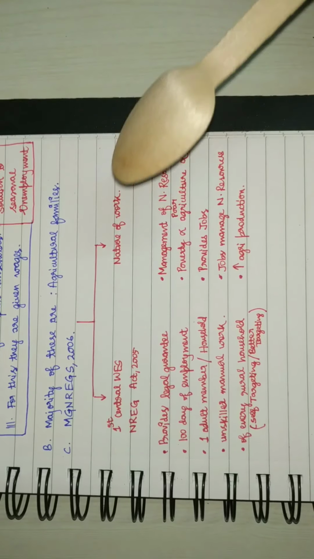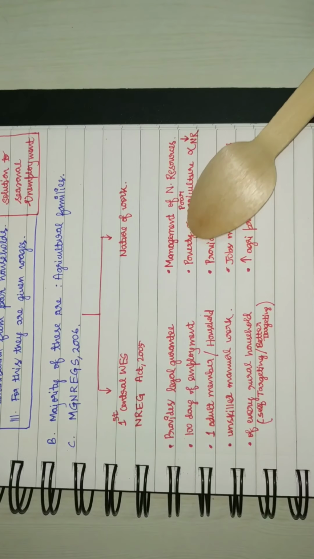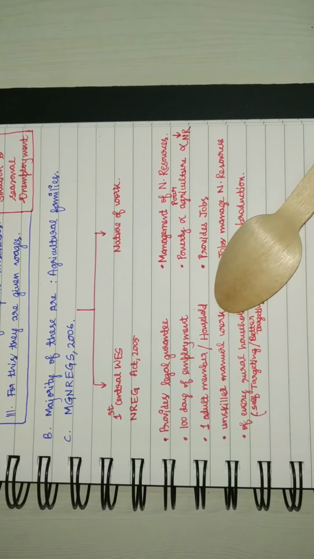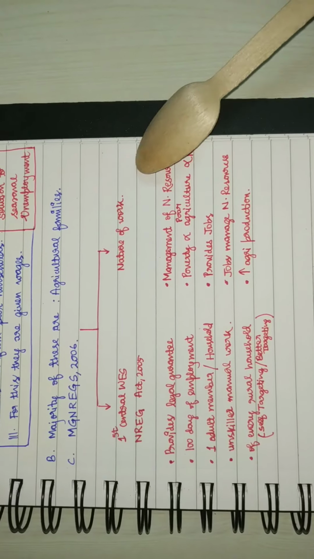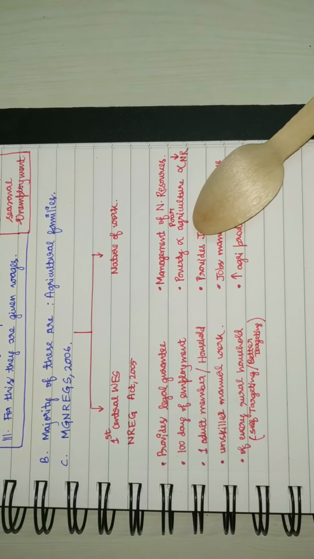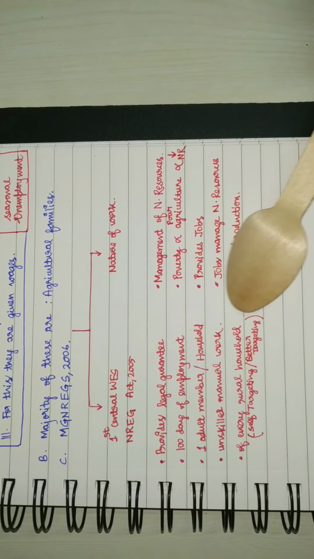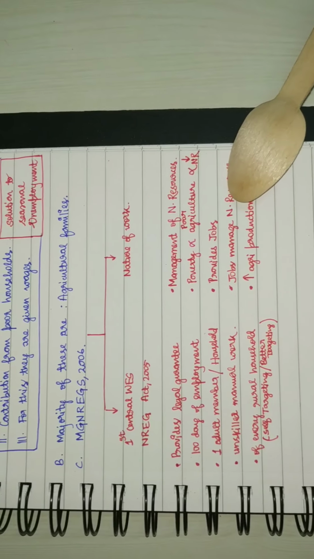And hence, once jobs are provided to manage the natural resources, to conserve water by making tanks, etc., it in turn manages the natural resources, which in turn increases agricultural production.